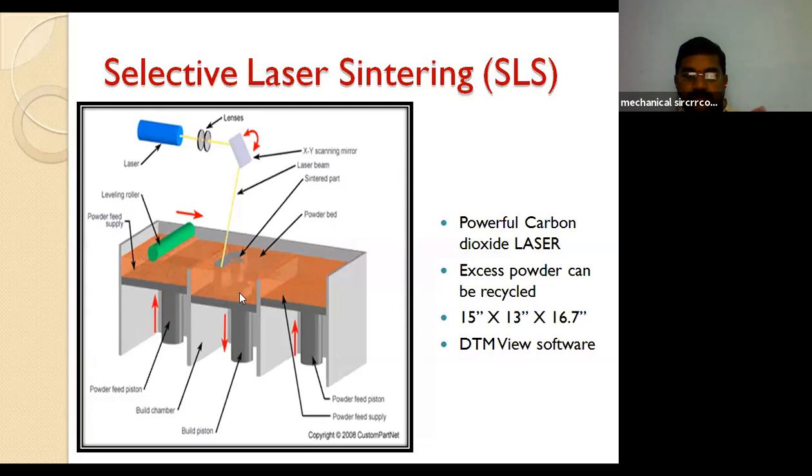Above the build chamber, we have some bed-type supporting feature provided.